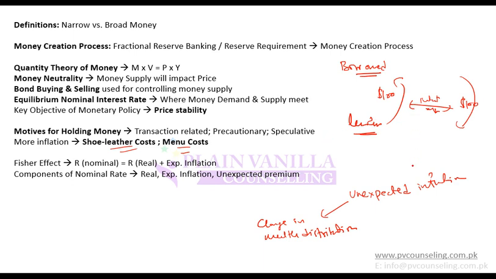But let's say now some unexpected inflation happens. When unexpected inflation happens, money will lose more value. When money loses value, the borrower makes a payment with lower value money. The borrower is still making the same payment, but now that payment is worth less. So that means the borrower is at a benefit and the lender is at a loss. So wealth transfers from lender to borrower in terms of unexpected high inflation.